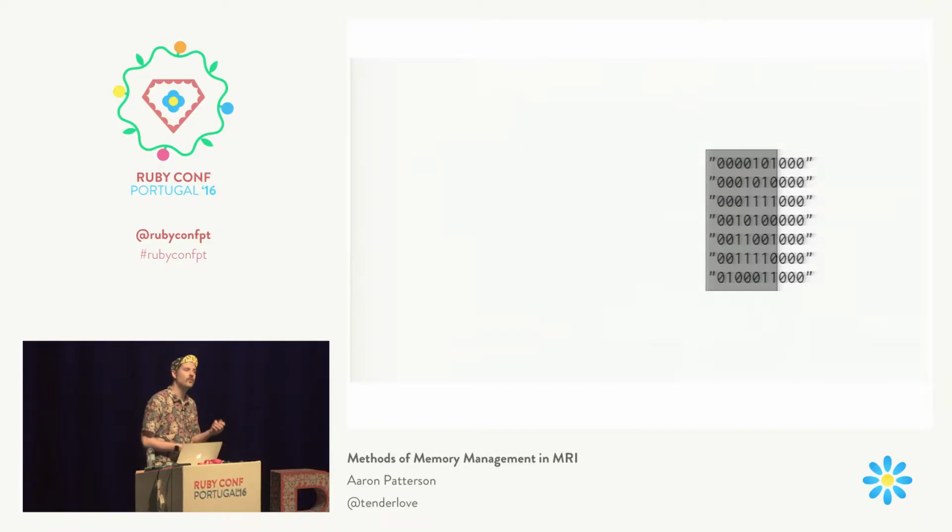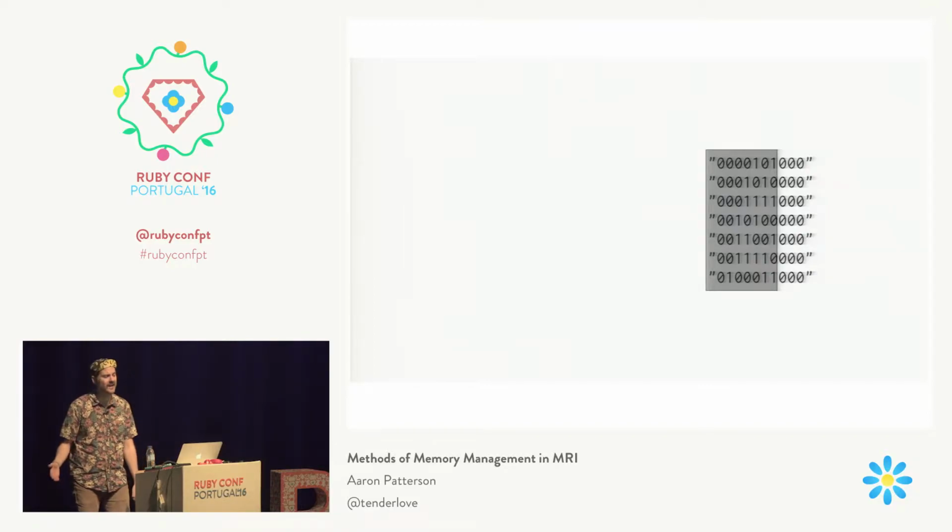So anytime we're looking at a pointer in Ruby in memory, we can say, well, if this pointer ends with 3 zeros, we know it's a Ruby object. And what's cool about this is we can actually add meaning to those bits. Like, let's say we change one of those bits to a 1. We would know that that's not a Ruby object, it's something else. Okay? So we can actually use those bits to add meaning.